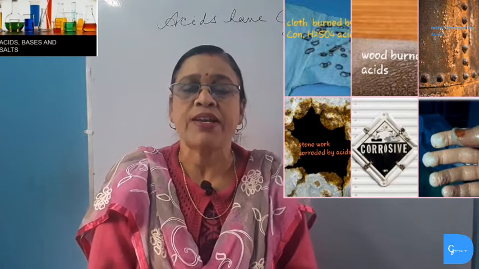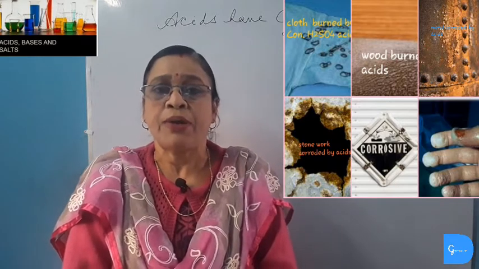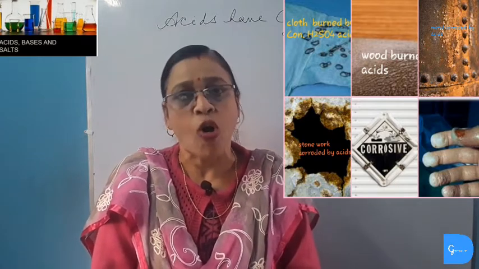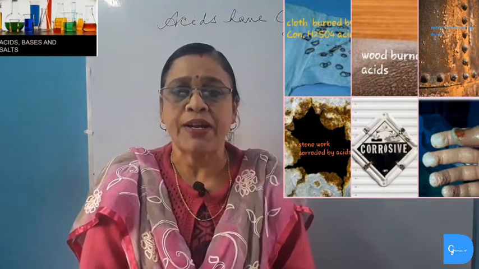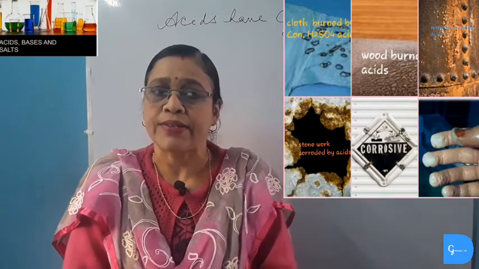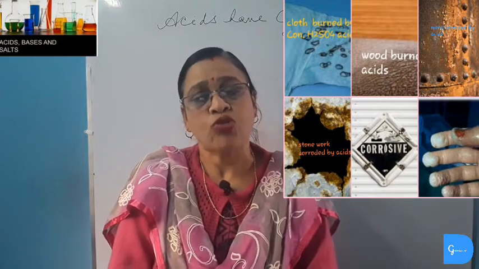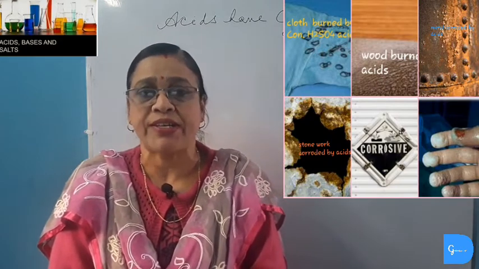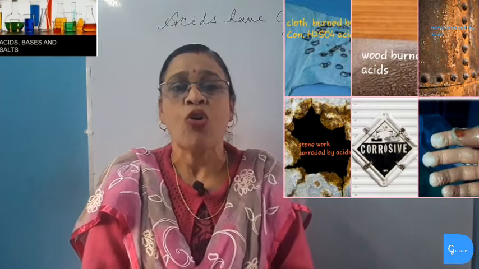And for this reason, acids are never kept in metal containers like brass or copper. Acids are always kept in containers made of ceramic and glass. Similarly, strong bases are also very corrosive in nature. They also cause severe burns on our skin.